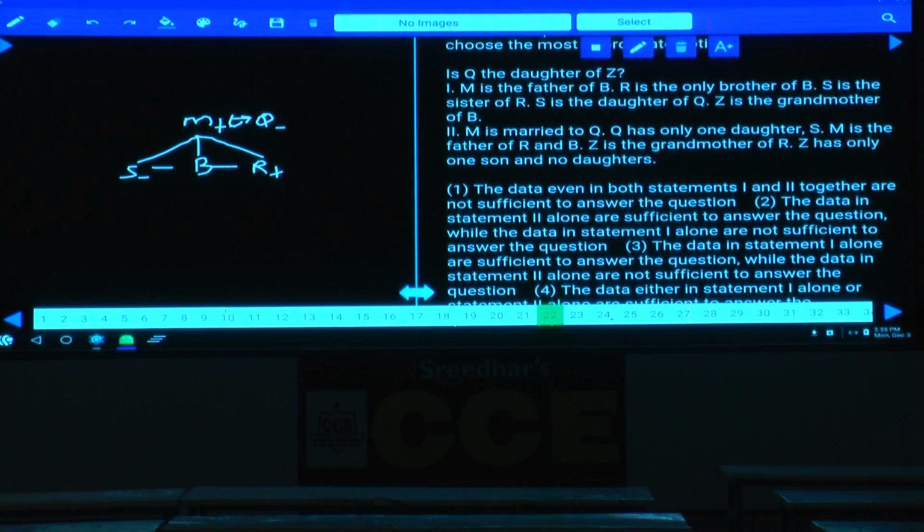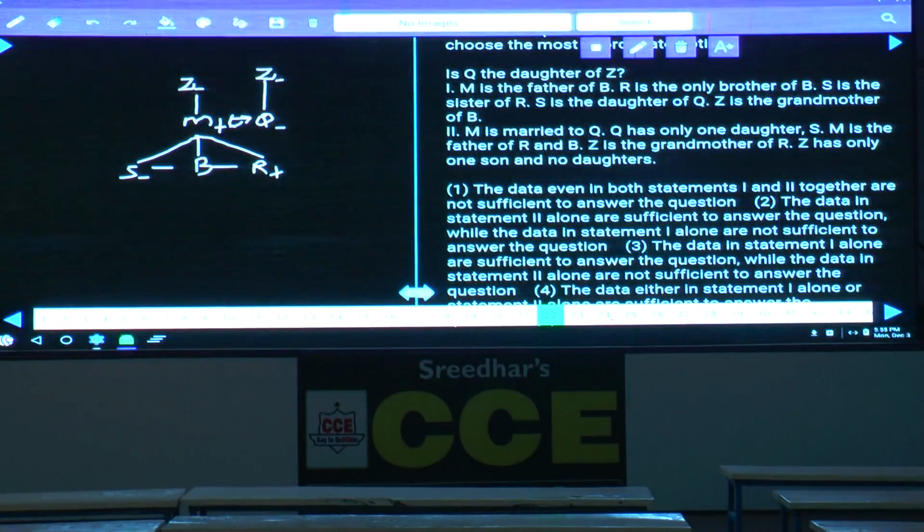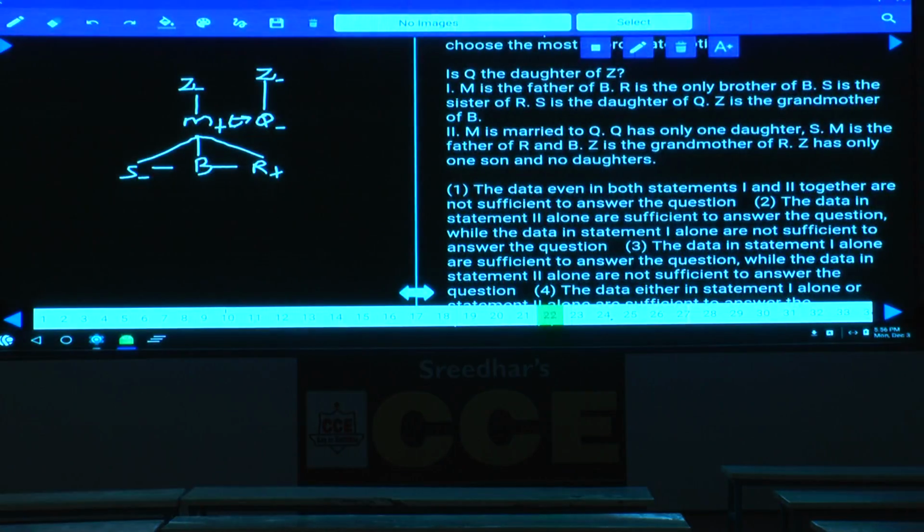Next one, Z is the grandmother of B. As Z is the grandmother of B, Z can be the mother of M or Z can be the mother of Q, isn't it? Hence this Q can be either the daughter of Z or the daughter-in-law of Z. Hence the answer could be either daughter or daughter-in-law, as we are getting 2 different options. Hence one alone is not sufficient.